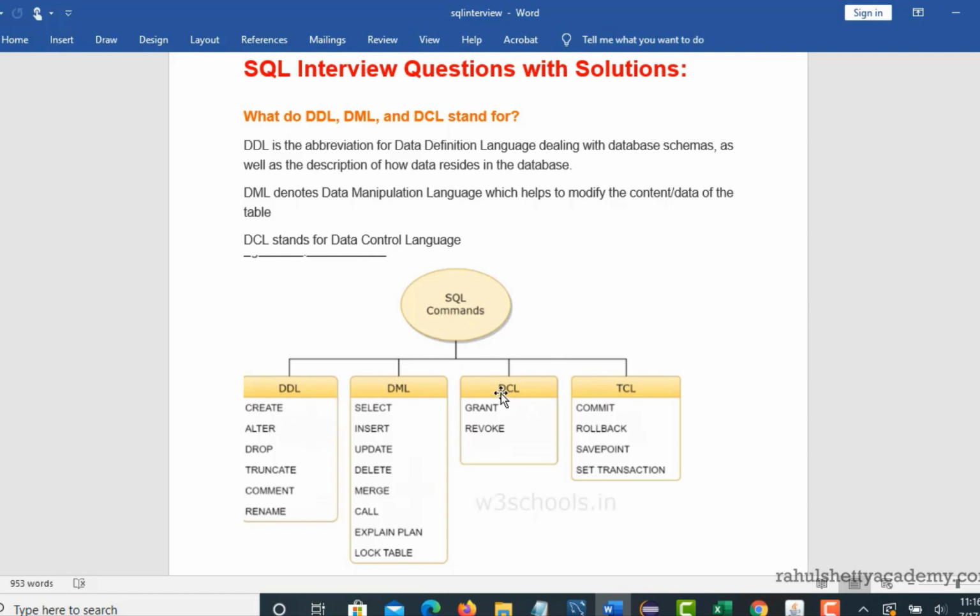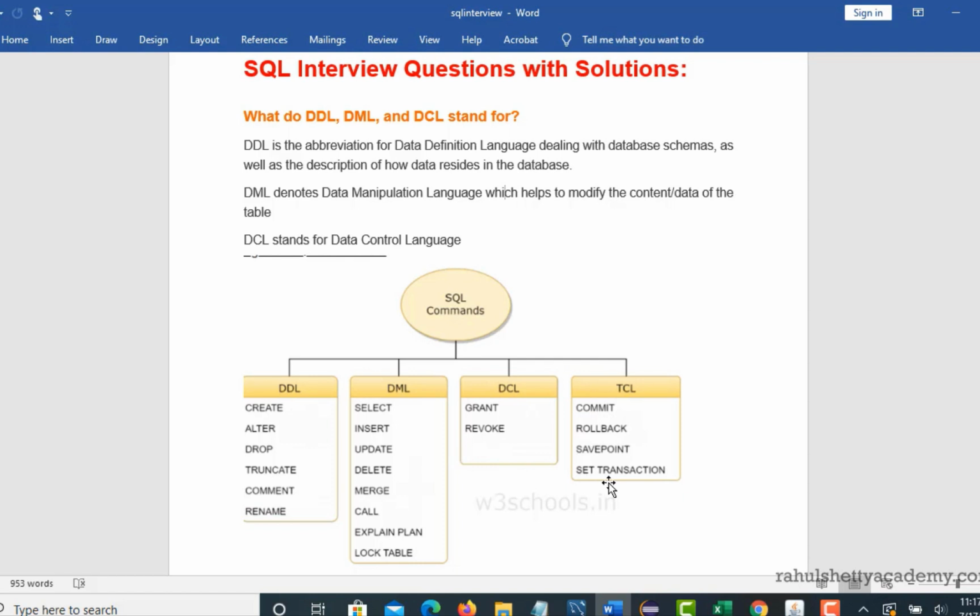And next is DCL. That stands for data control language. If you want to approve the data, okay, when you add the data, you can commit the data or you can revoke what you did. So all this data control stuff comes under DCL. It mainly deals with giving permissions to users to access the table, or granting permission. So all permission, access and data revoke stuff comes under data control.